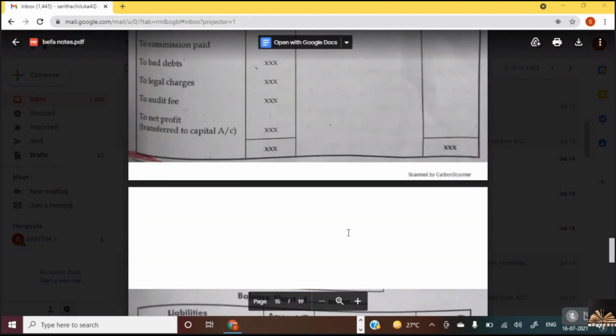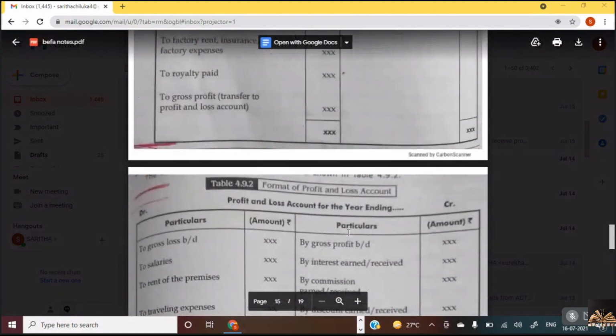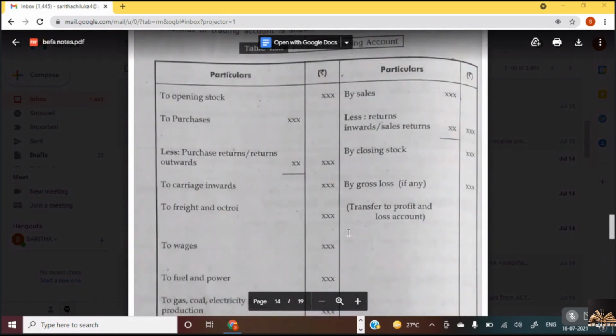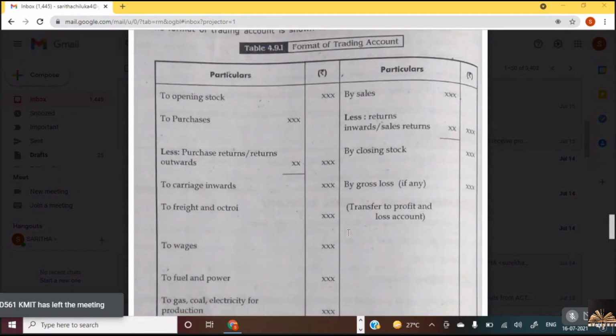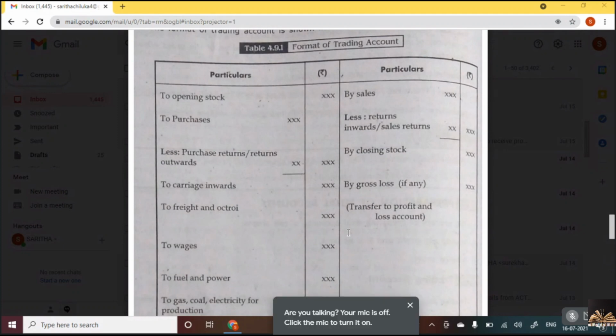So this is about the balance sheet. And what level expenses do we take in trading account, Nana? Factory level expenses would be taken in the trading account. Have all forgotten or are all not bothered to answer? What is the reason that no one is responding? Trading account is what we have done, isn't it? So which expenses do we take? All factory level expenses we take in trading account. What do you mean by factory level?